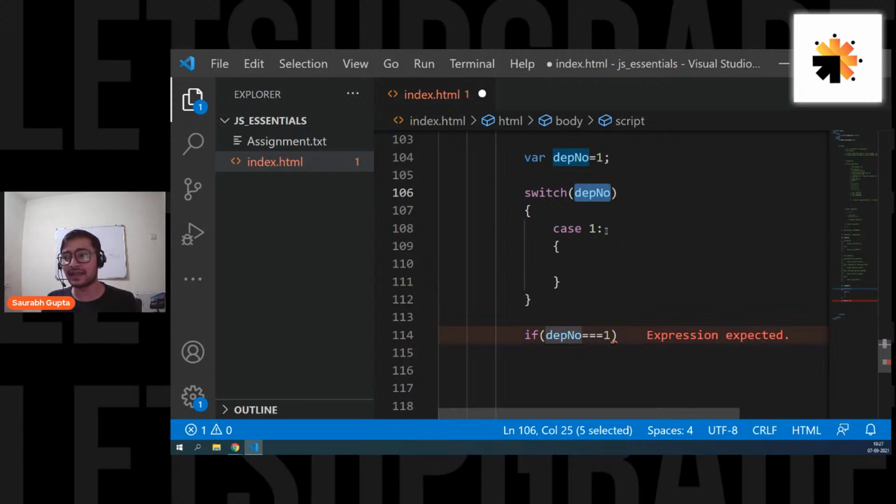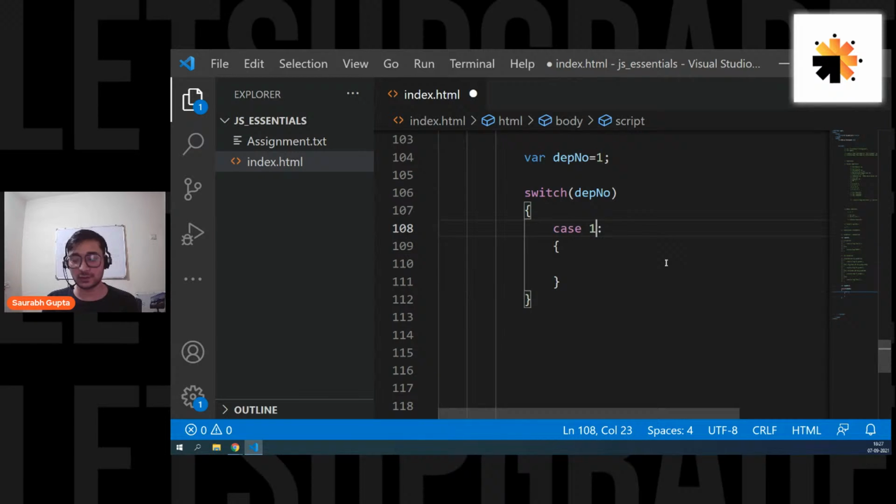So remember, never think like case 1 is case number 1, case number 2. No, this is not numbering. I can also put case 89 directly at the start. Case 89 doesn't mean 89 is the number of cases. No, 89 is basically the value of department number. If I write case 89, that means internally it is checking if department number is equal to 89. Is that clear, everyone? This is the value of the variable.